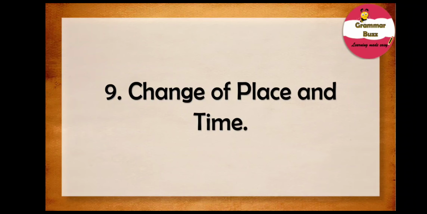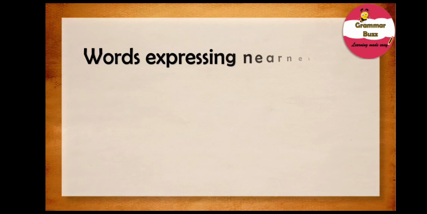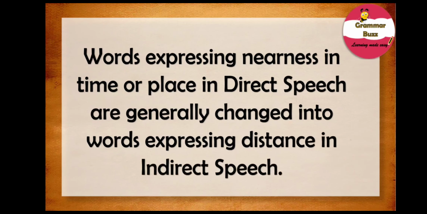So, what does this mean? Well, all it means is words expressing nearness in time or place in direct speech are generally changed into words expressing distance in indirect speech. Remember that. Now let us quickly take a look at the words that express nearness in time or place in direct speech and how they are changed into words expressing distance in indirect speech.